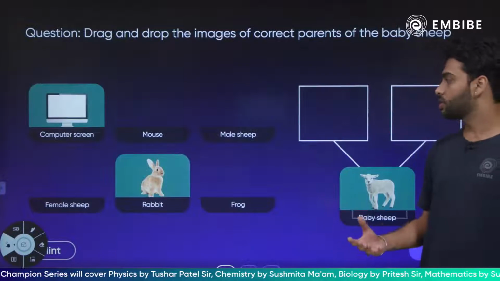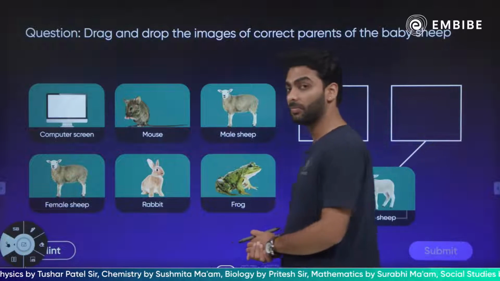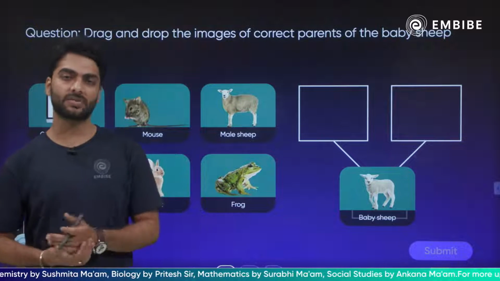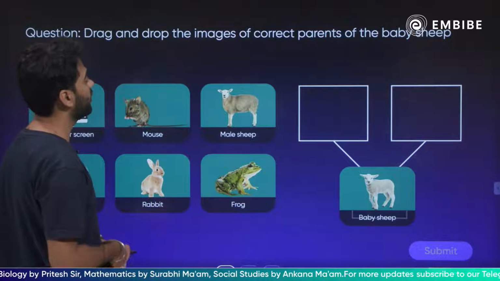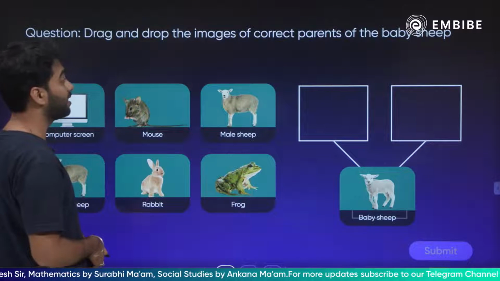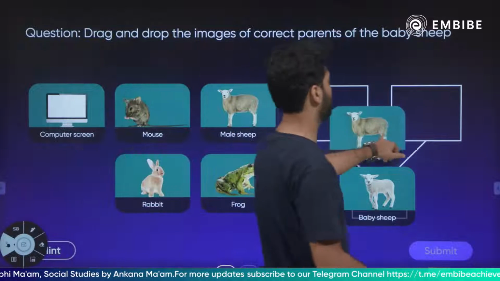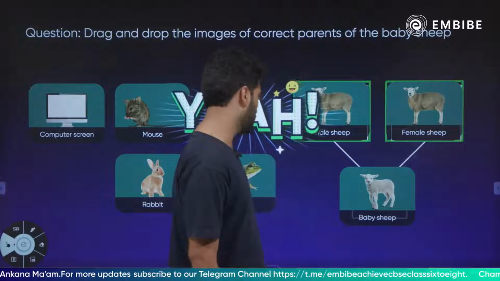So reproduction is seen in all living organisms, whether it is simple organisms like amoeba who show reproduction by binary fission, or complex organisms like human beings who show sexual reproduction. Now drag and drop the images of correct parents of the baby sheep. So baby sheep will have a female sheep and a male sheep to give birth to the baby sheep, correct?